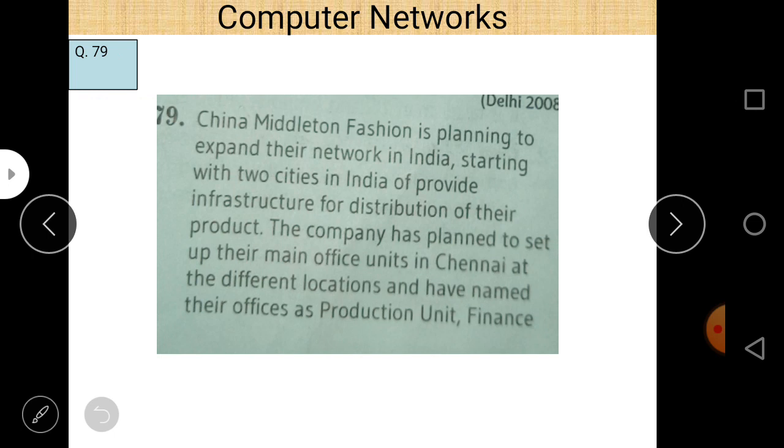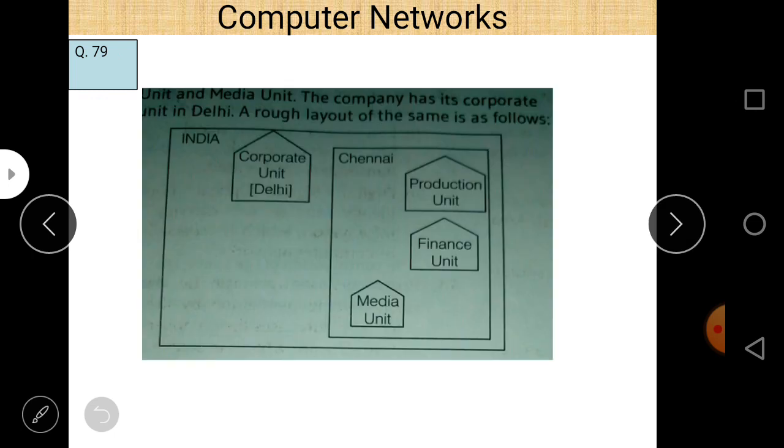Next question, last question, question number 79. China Meltdown Fashion is planning to expand their network in India, starting with two cities in India, to provide infrastructure for distribution of their product. The company has planned to set up their main office units in Chennai at different locations, and have named their offices production unit, finance unit and media unit.